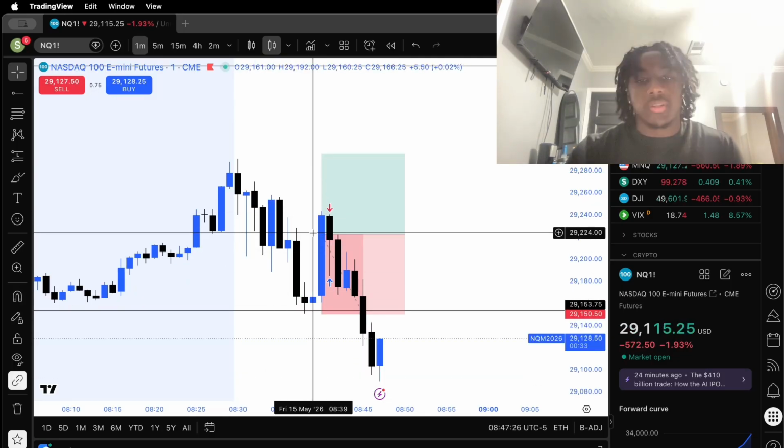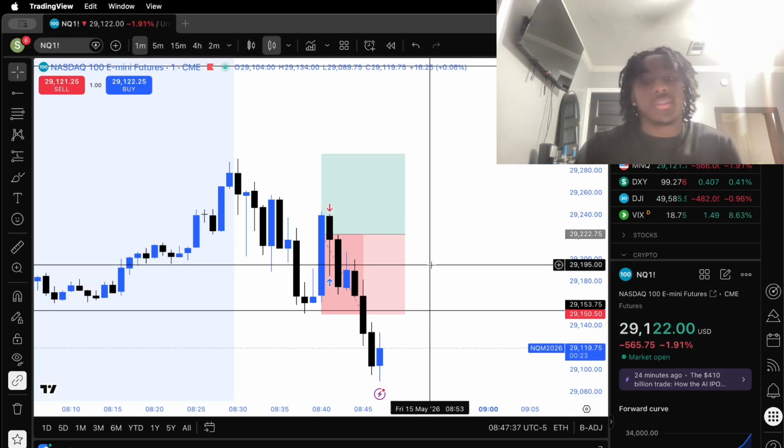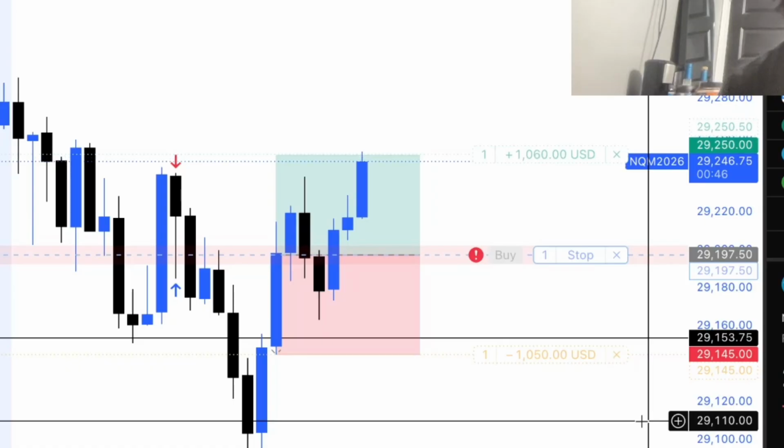It was a heavy move, took the trade, and we got stopped out by drawdown because I had like $300 drawdown. I took a $1,700 loss yesterday, but I believe this play is gonna play out. This is what the second setup would look like. As you can see, it played out perfectly.